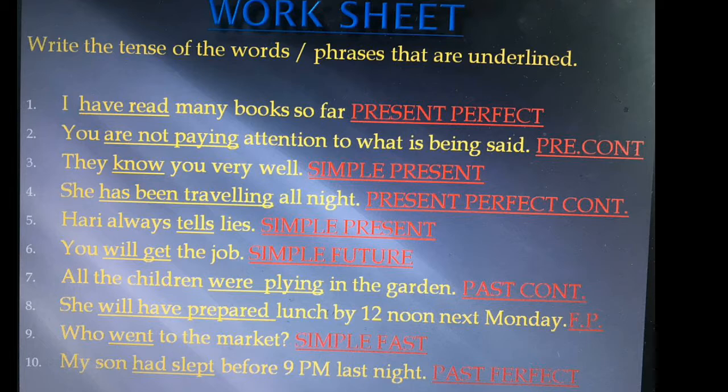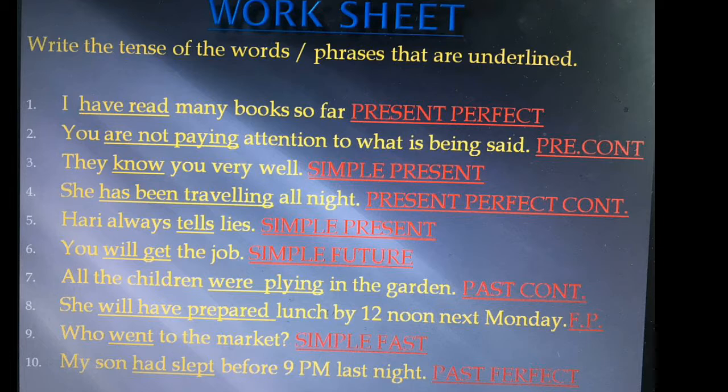To recognize whether it is present continuous, past continuous or future continuous, we should see the auxiliary verb. The auxiliary verb there is are, present. So are paying means it is present continuous tense.